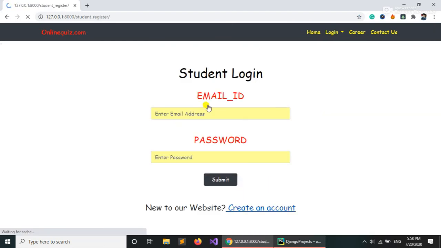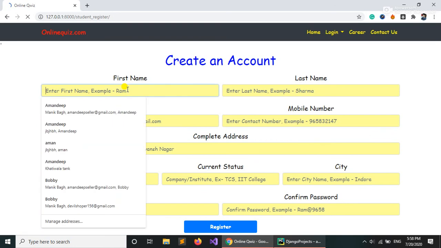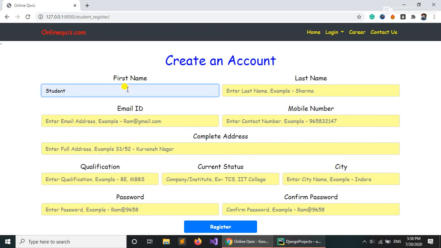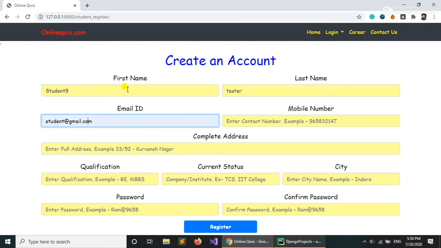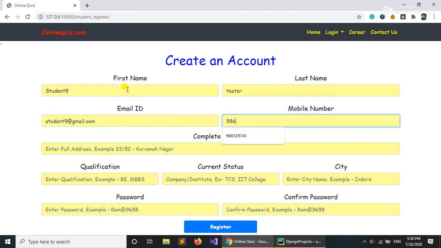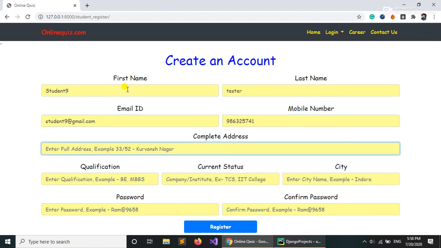Again, let's create an account. Just do it a little fast. Student 9 tester, email can be student9@gmail.com. Mobile number can be like this, which must be unique.